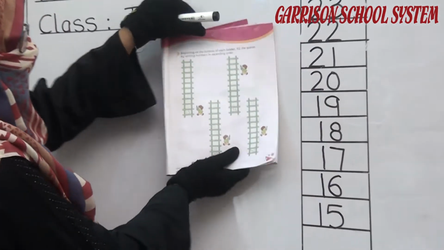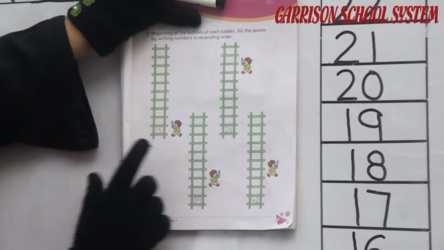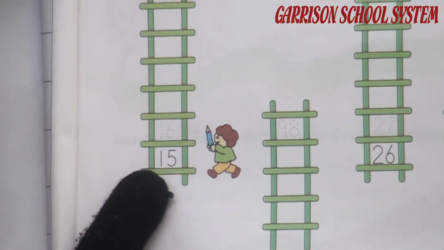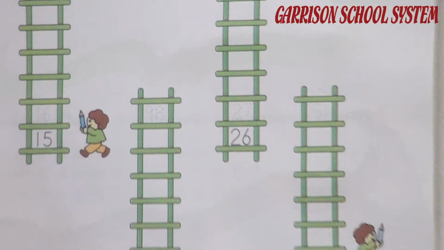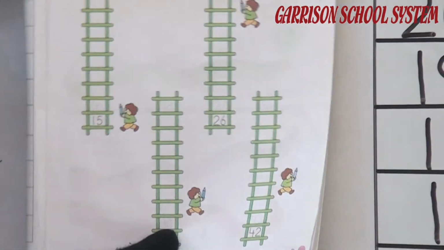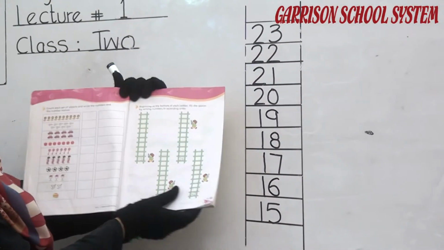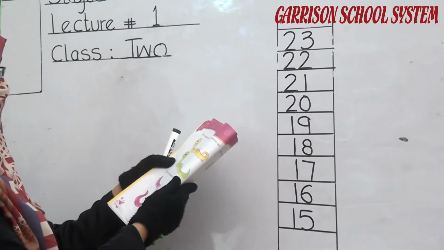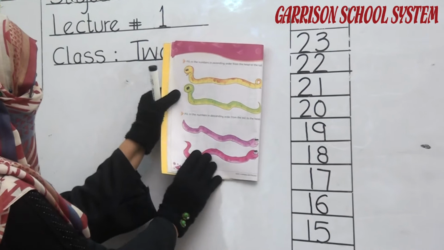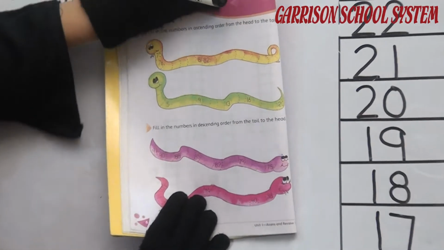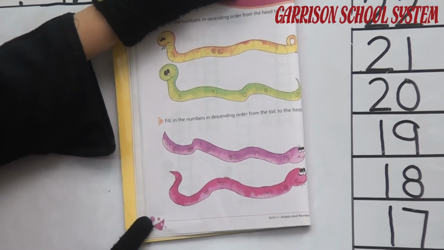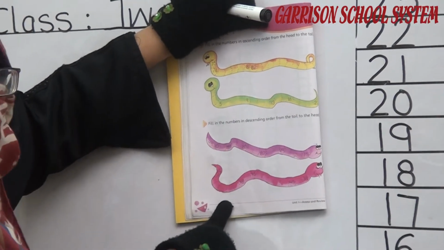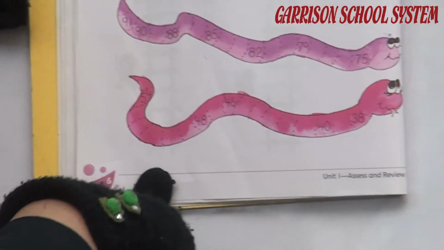Okay students, same like that I have done this question on the board for you, and the other 3 you will do at home. Now move on to the next page. It's page number 6. Have you opened your page number 6? Yes. Okay student, here is the same concept, but here the descending concept is added.